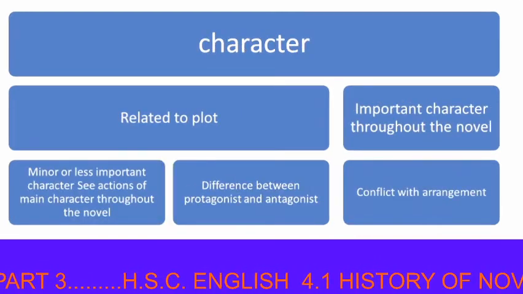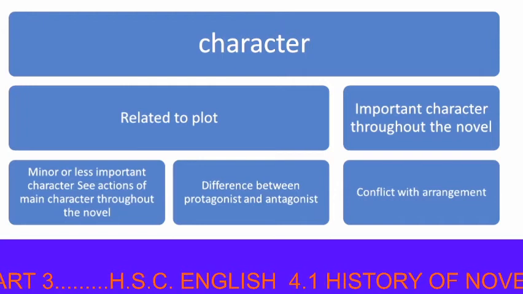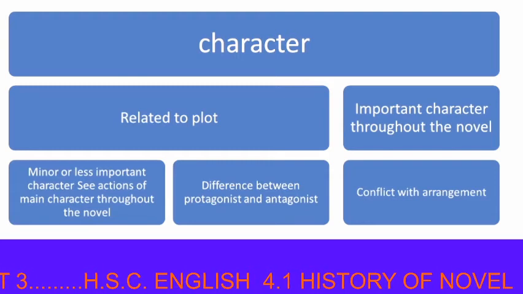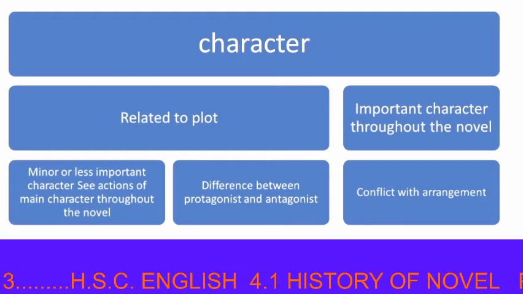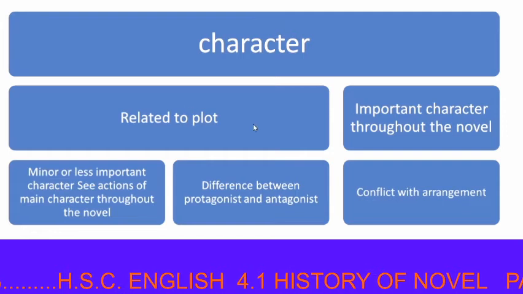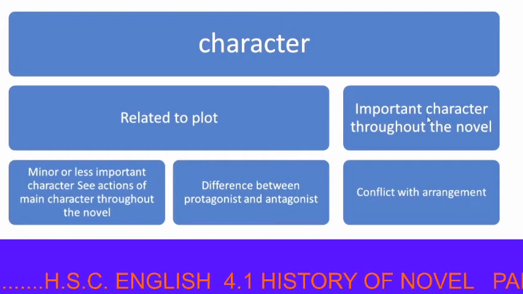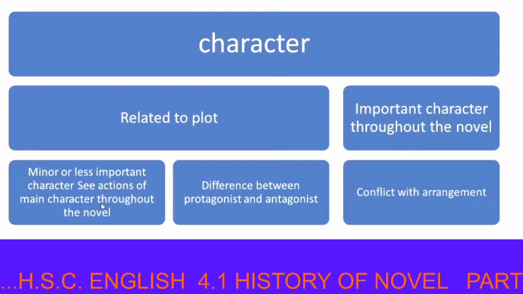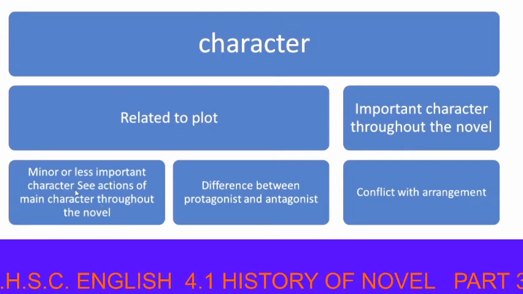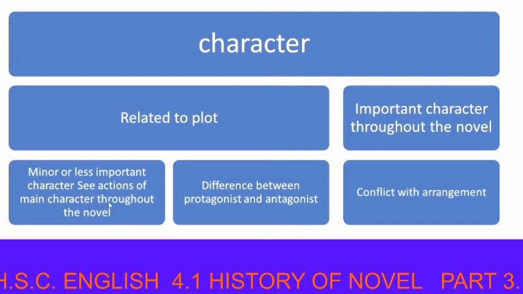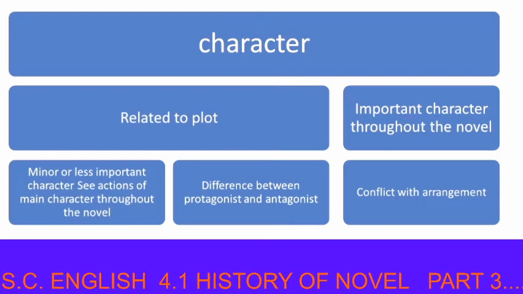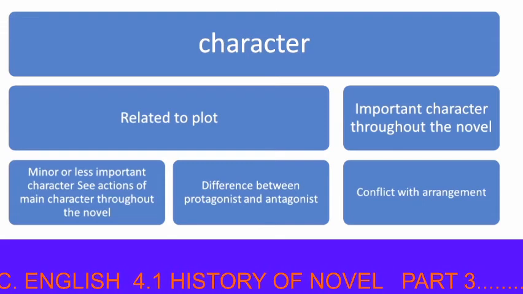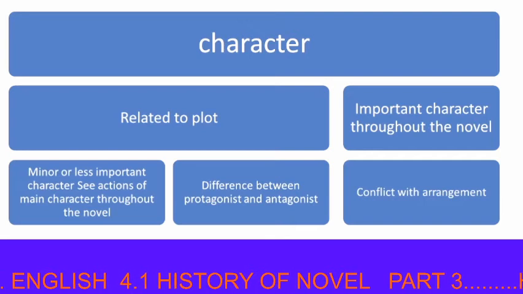Next element of novel is characterization. It is related to the plot, as the course of events takes place because of the certain behavior of the character. Important characters are present throughout the novel. Minor or less important characters see the actions of the main character throughout the novel. Minor characters observe the activities of the main character.